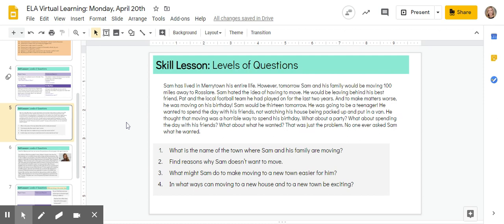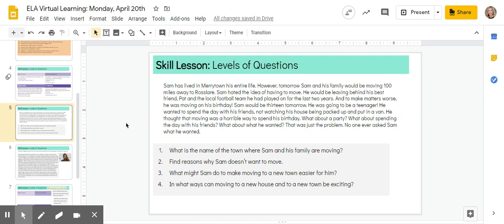Sam has lived in Marytown his entire life. However, tomorrow Sam and his family would be moving 100 miles away to Rosslare. Sam hated the idea of having to move. He would be leaving behind his best friend, Pat, and the local football team he had played on for the last 2 years. And to make matters worse, he was moving on his birthday. Sam would be 13 tomorrow.